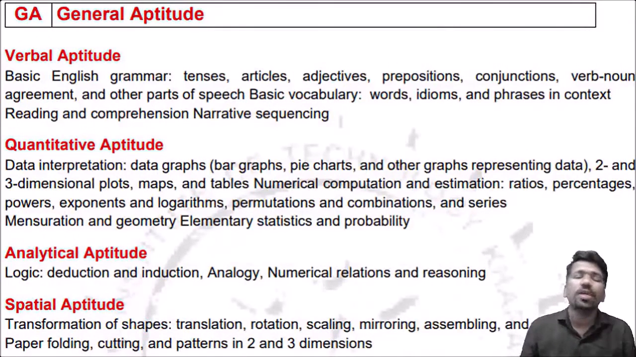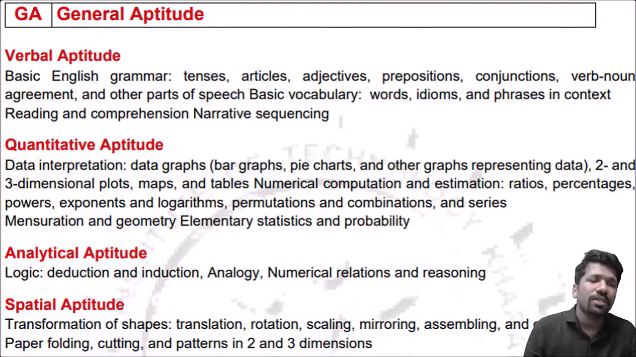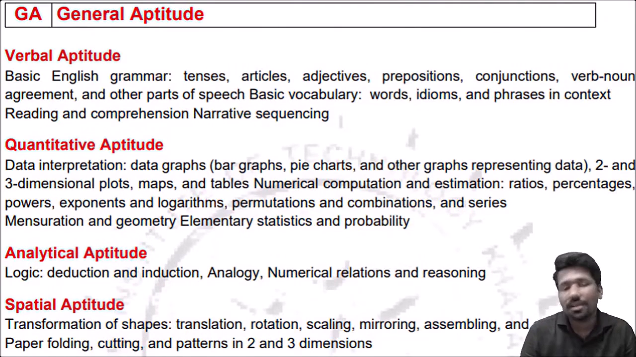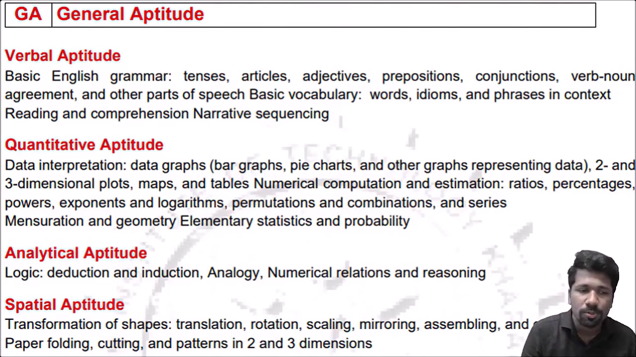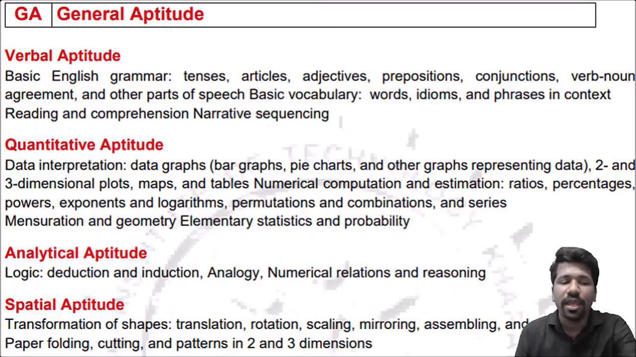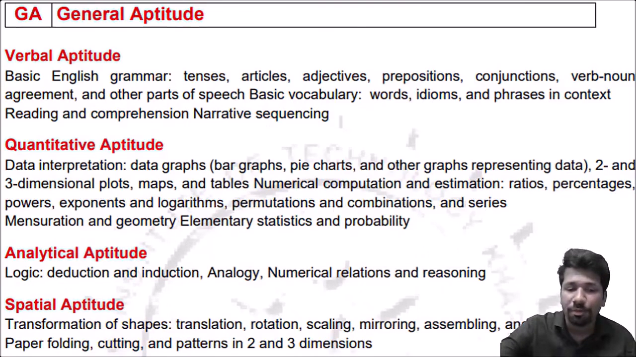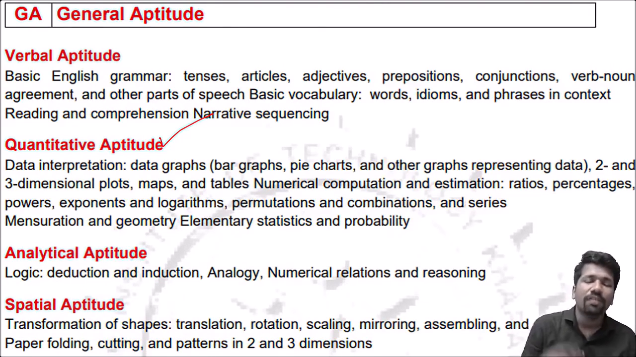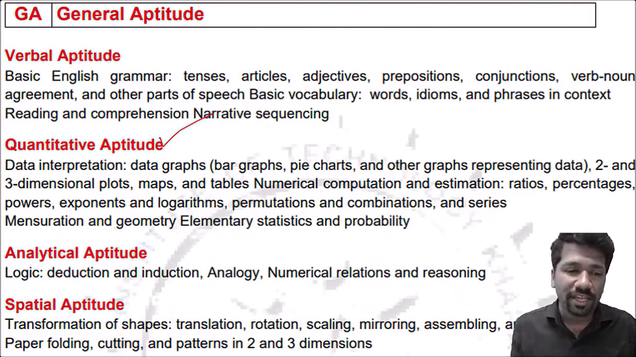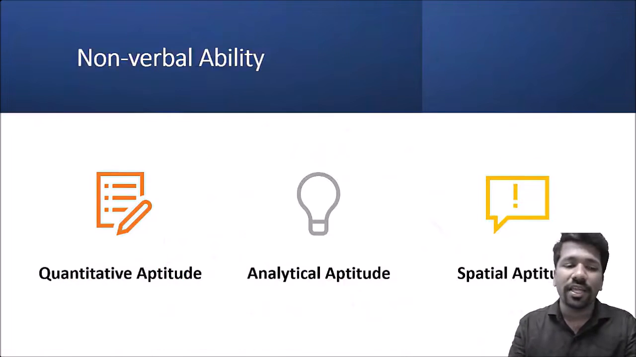गेट जनरल एप्टीट्यूड का सिलेबस ये है, ये लास्ट 4 years the syllabus remains same, and 2026 exam also the syllabus will be same only. So syllabus में 4 areas are there: verbal aptitude, quantitative aptitude, analytical aptitude and spatial aptitude. इसमें the biggest unit is quantitative aptitude. Today we will be discussing about quantitative aptitude in detail. Quantitative aptitude में क्या क्या topics आता है उसका एक introduction दे रहा है.